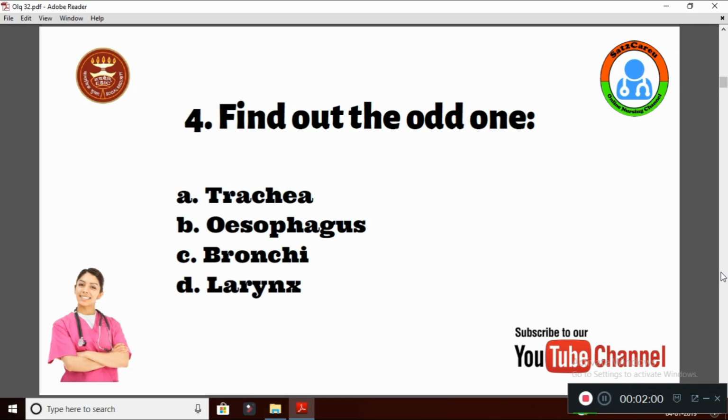Question number 4. Find out the odd one. Option A, trachea, B, esophagus, C, bronchi, D, larynx. In this, trachea, bronchi, larynx are related to the respiratory system. Esophagus is the odd one, which is GI system.